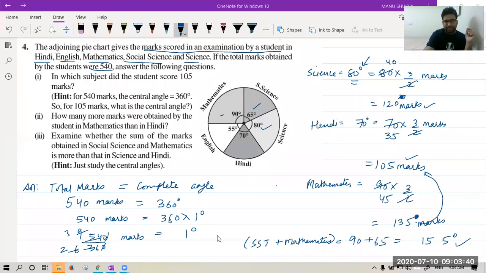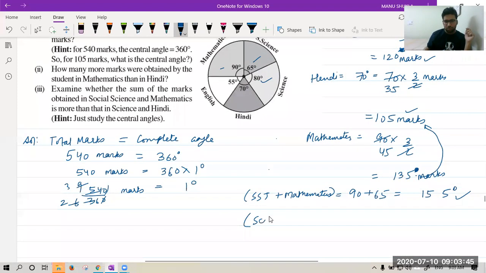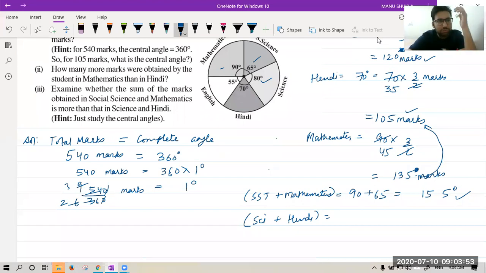Please tell me the marks in science and Hindi in degrees. Please tell me fast. Okay, answers are coming. 150, 150. Okay, 120 Sarthak, 135 Aryan. How can this happen? In science and Hindi, we have 80 and 70. It is simply 150. 80 plus 70 is 150, है ना? So let's write 80 plus 70 is 150 degree. I hope all of you got this now.